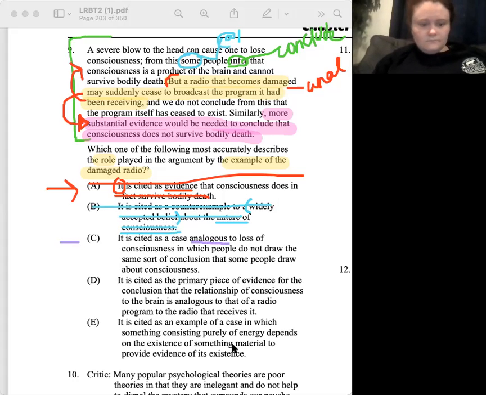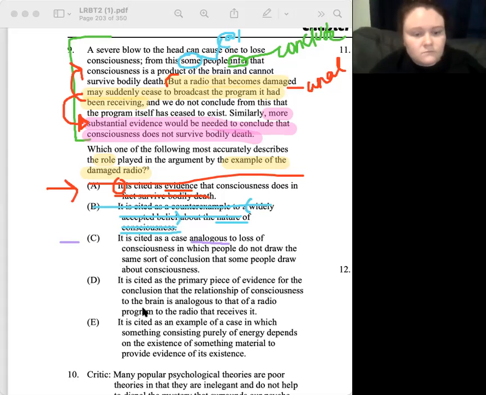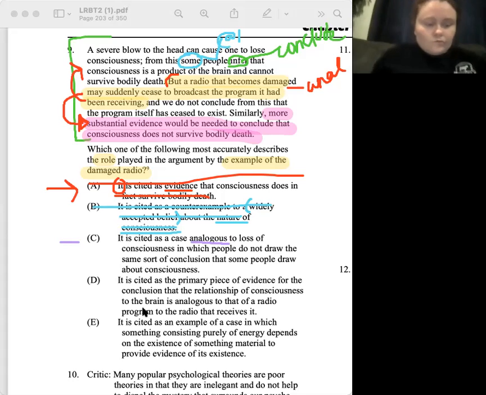D: it is cited as a primary piece of evidence for the conclusion that the relationship of consciousness to the brain is analogous to that of a radio program to the radio that receives it. I would keep it. And then if I don't like E, then I'll go between C and D and see which one I don't like.